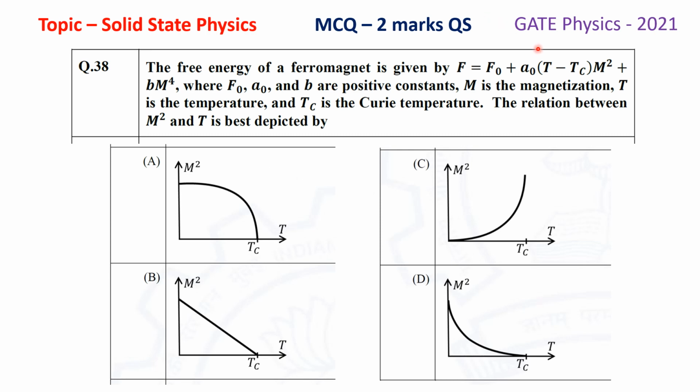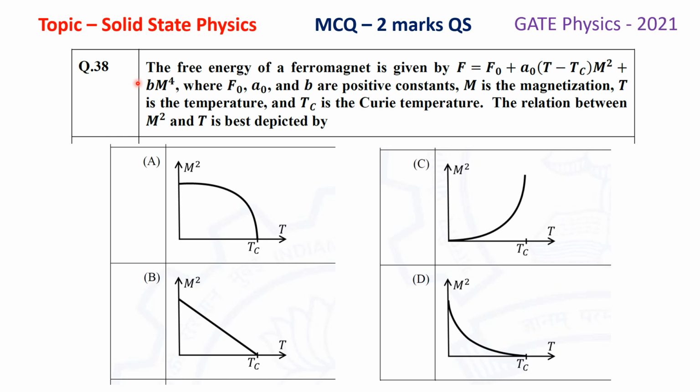This question was asked in the GATE Physics paper 2021. This is an MCQ type question having 2 marks, and this question was asked from the topic solid state physics. Specifically, the chapter of the question is magnetic properties of material.